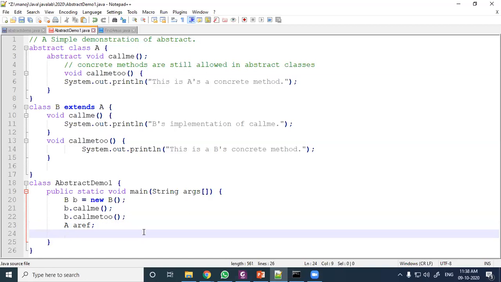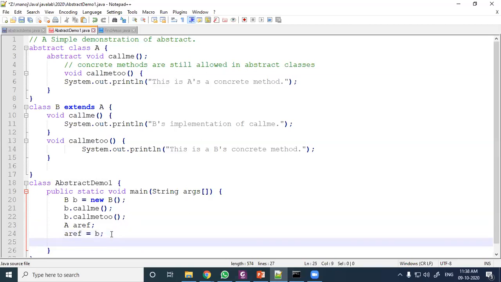Now if I write aref equal to new B, that means an A reference, that is a parent reference, can refer to a child object. Parent reference can refer to a child object. So if I write aref dot call me, which one will be called?